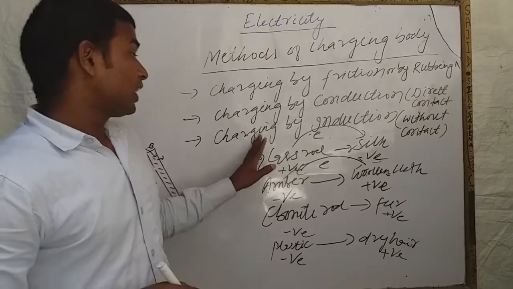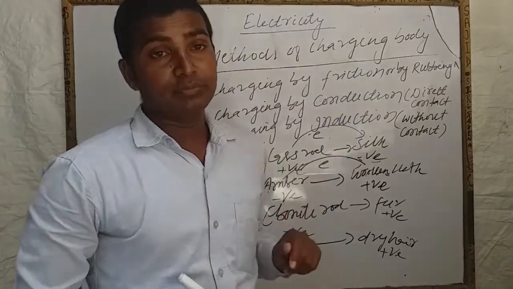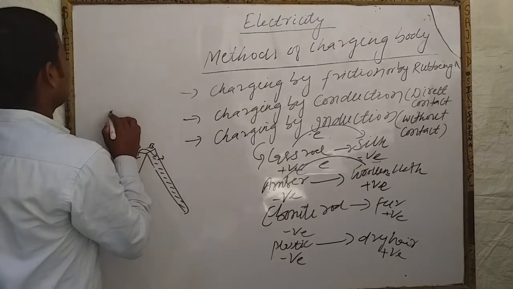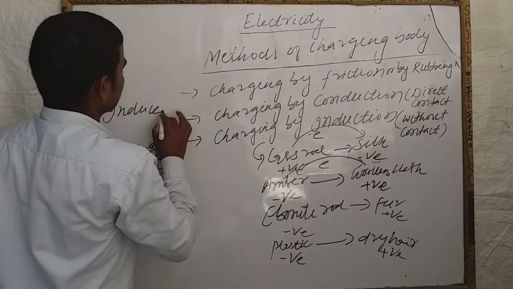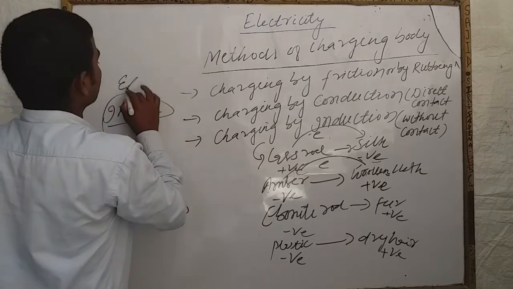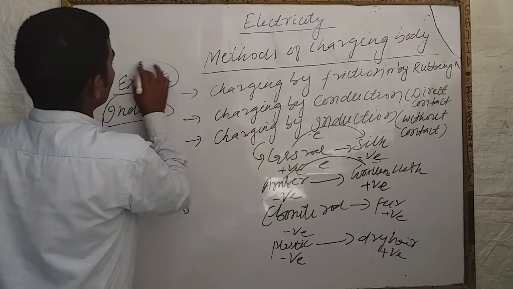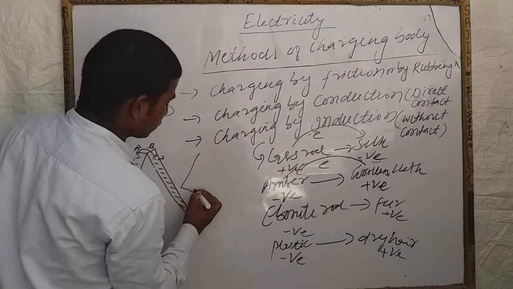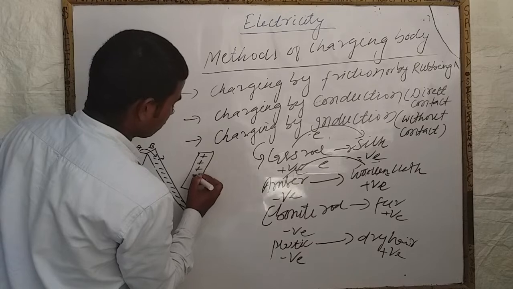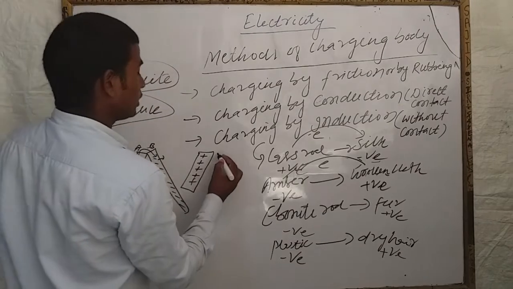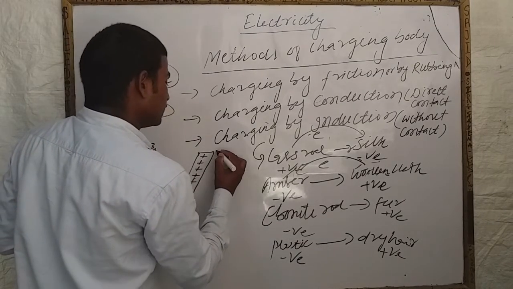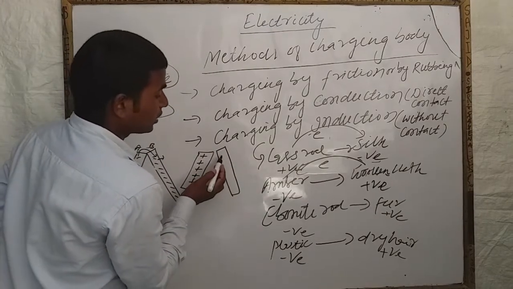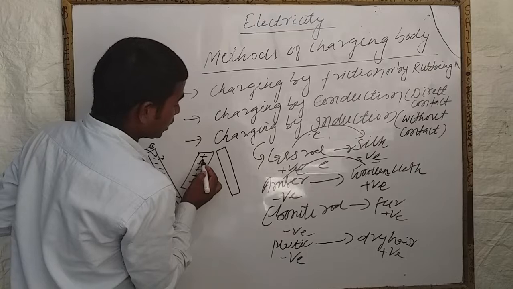Now the next one is charging by induction. Induction comes from the word induce. Induce means excite. When one charged body, suppose this is a positively charged body, is brought near the end of another uncharged body, then the uncharged body acquires the opposite charge of the charged body.